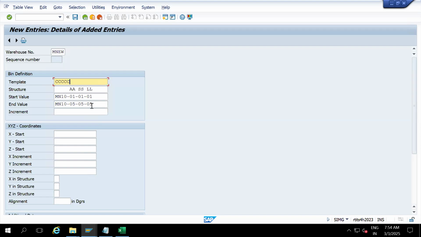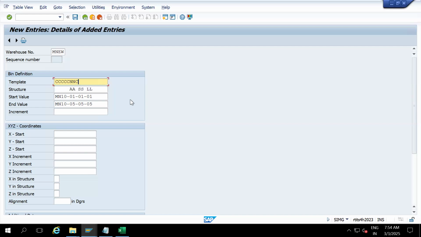That's the reason we are mapping with C. SAP has given this template character for the constant as C. So after 5 C's, then 01, 02, 03, 04, 05. These are numbers, so I'll take NN. So 5 C's, after that NN. Then again a dash. The dash is going to repeat for all the bins. Dash is nothing but C.